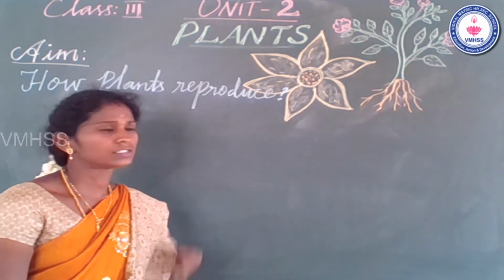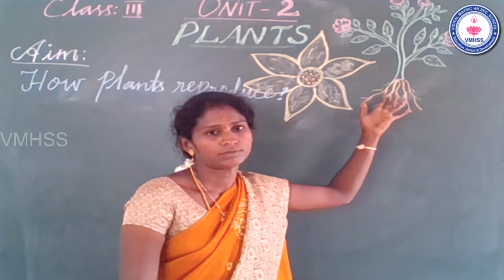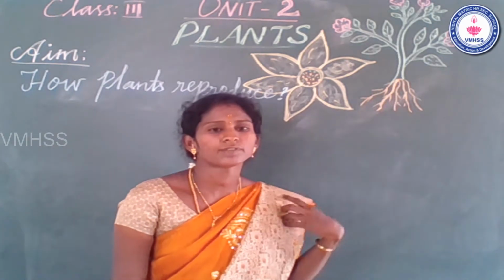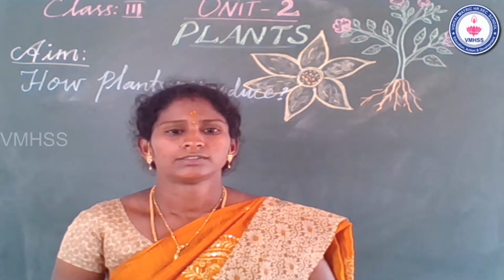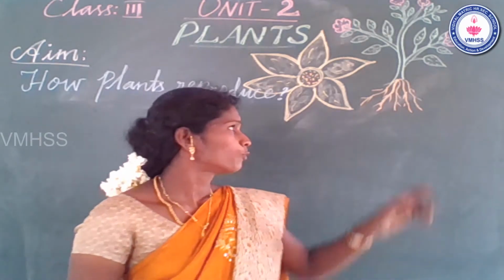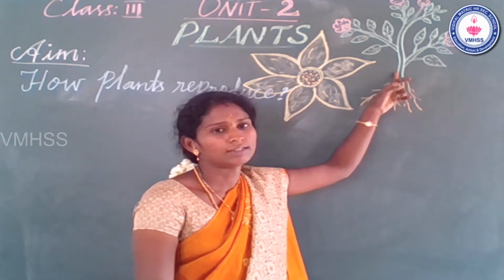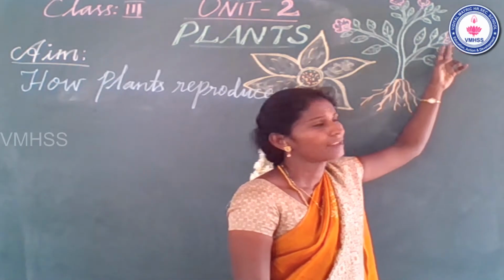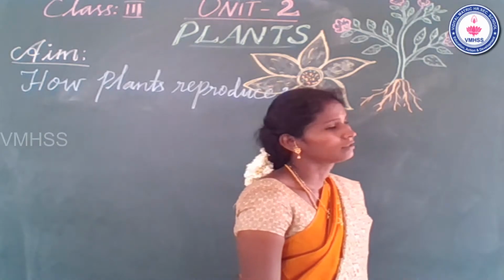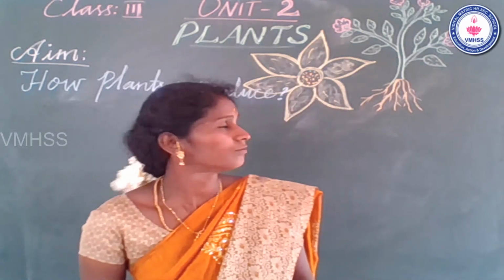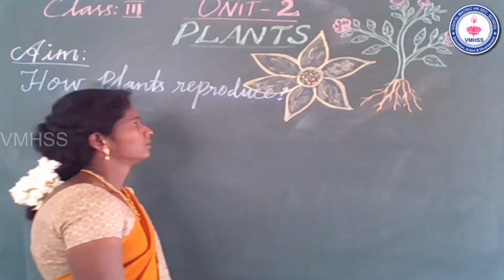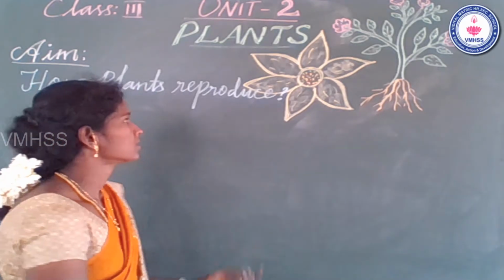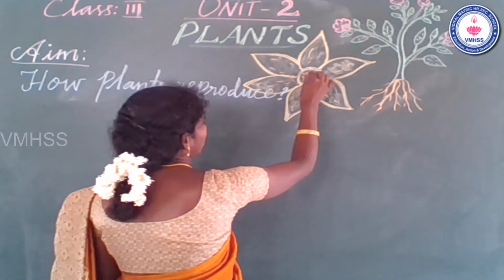You already learned parts of the plant. How many parts of the plant? Yes, very good. Root part, stem part, leaf part, then flower. Only we have 4 parts already. You know that. Today we have another part, seed.